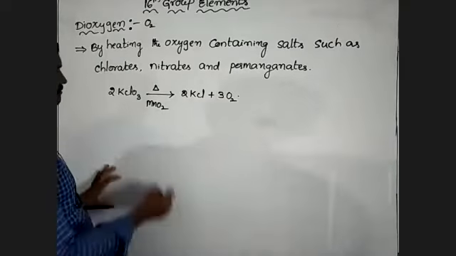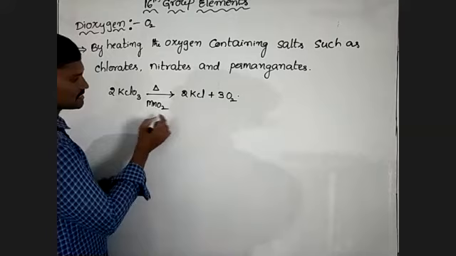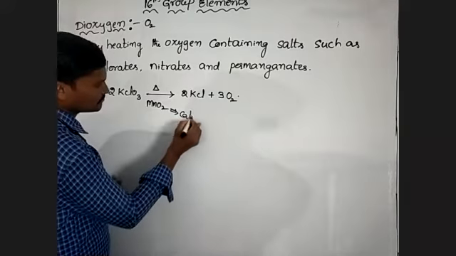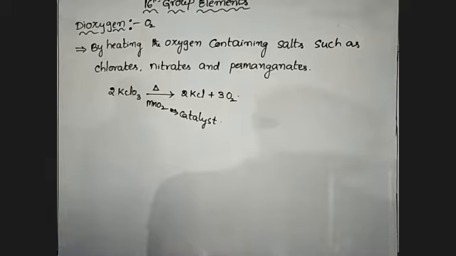In this reaction, manganese dioxide acts as a catalyst.